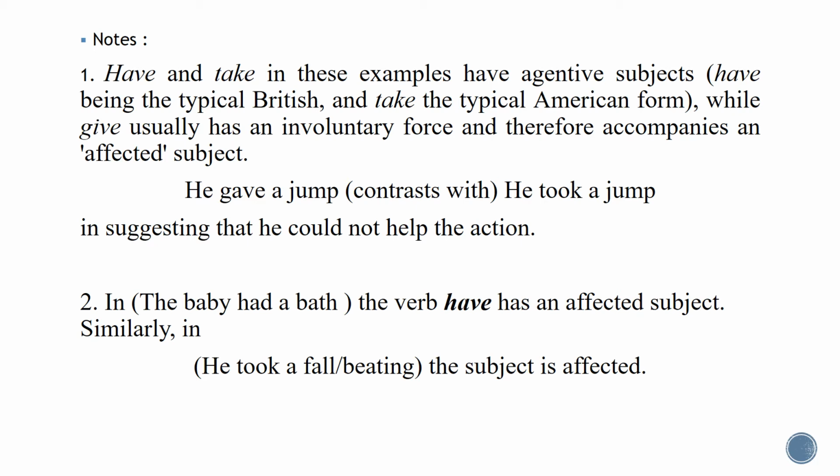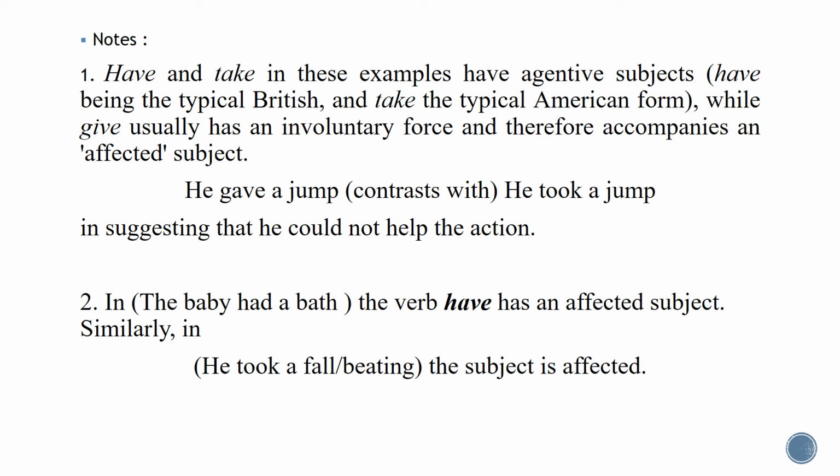But they said that if you use give before the verbal nouns, this means that your subject is affected. So your subject is not doing the action by himself or by herself, but in fact the action is done to it. For example, we say he gave a jump in contrast with he took a jump.